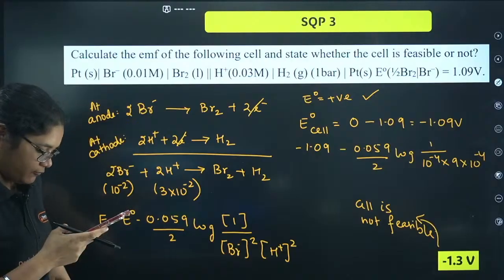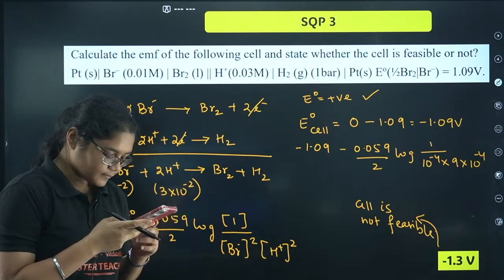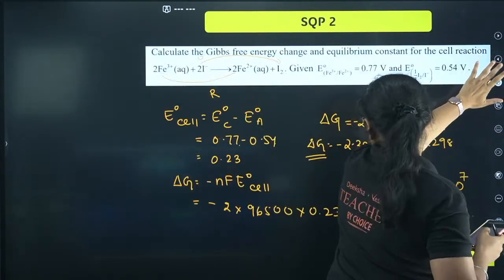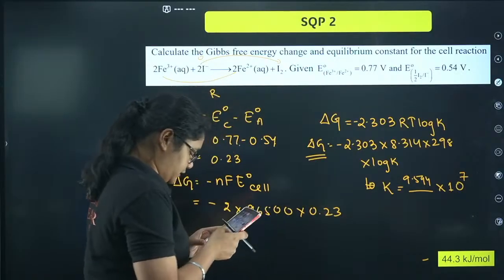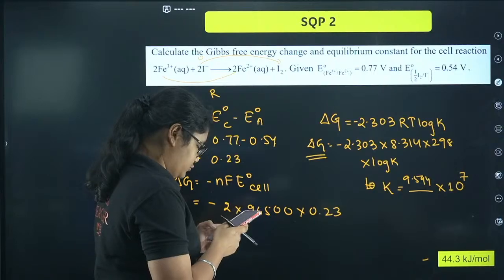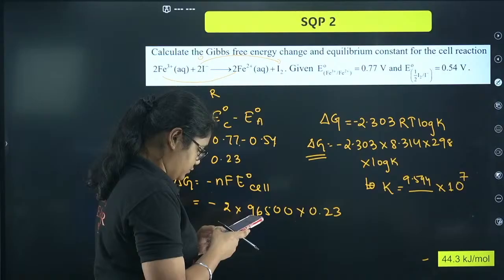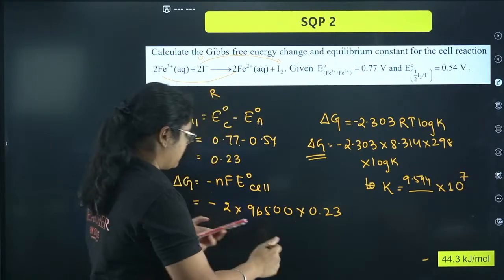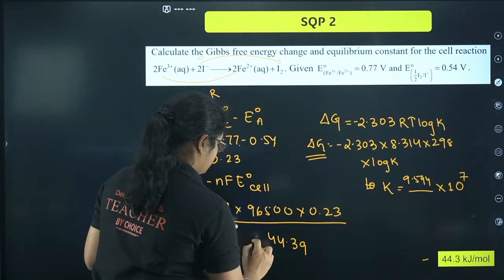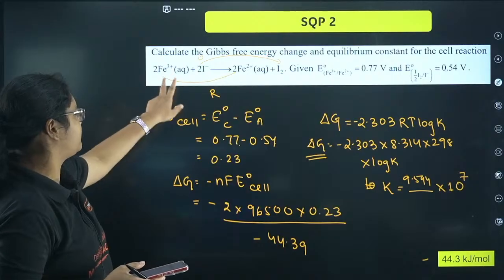How 44.3? Okay. Dear, just let me see the calculation. Give me 1 minute. So we have this value, right? I'll just calculate it. We have 2 into 96500 into 0.23. If I multiply this one, I'll get 44.39. Okay, so that is the answer, because you have the n value, I have taken 2, right?